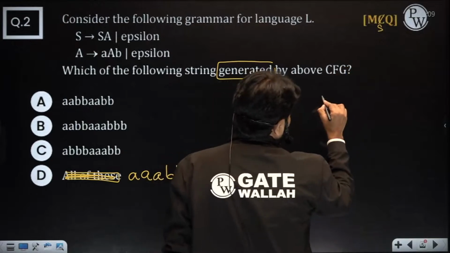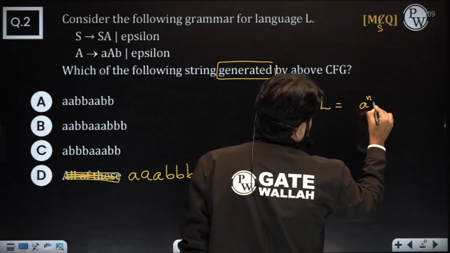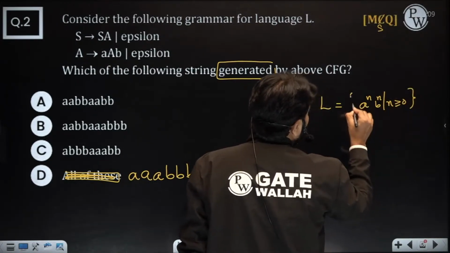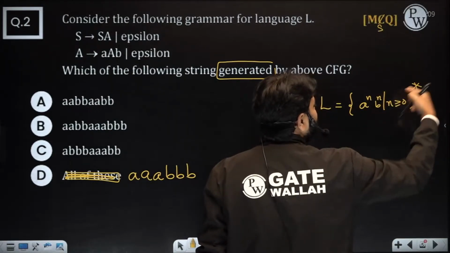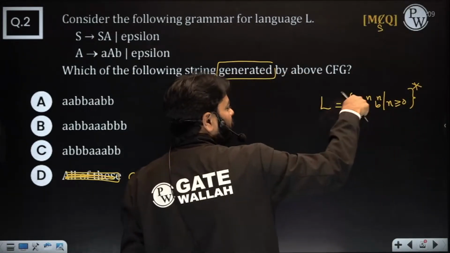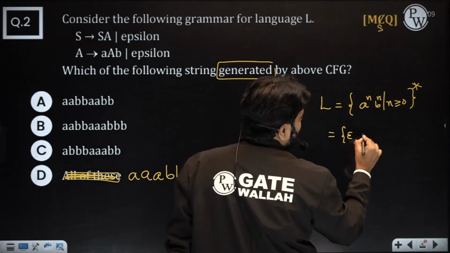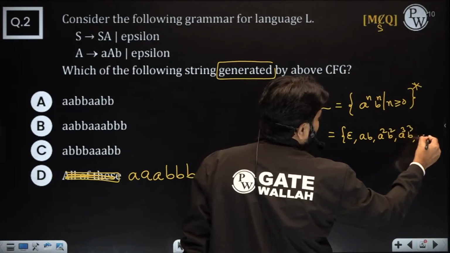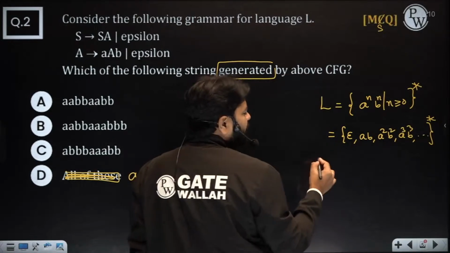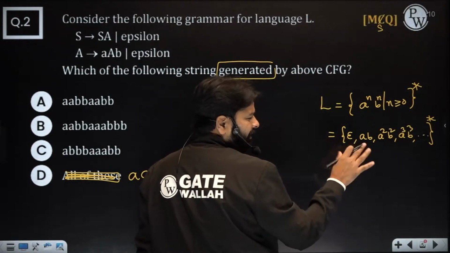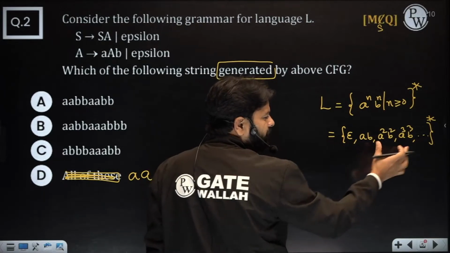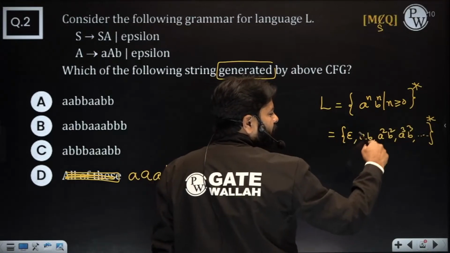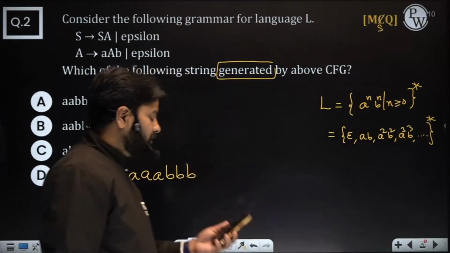If you know the language is a^n b^n such that n is greater than or equal to 0, this whole star, look at that, it is a star. That means this can be repeated any number of times. That means something like this: epsilon, AB, A squared B squared, A cubed B cubed, and so on, whole star. If you want to write it like an expression, anyhow it's not a regular expression, right? You can't write an expression because this cannot be represented with an expression. If you understand this, in the Kleene star, you can repeat any string any number of times.